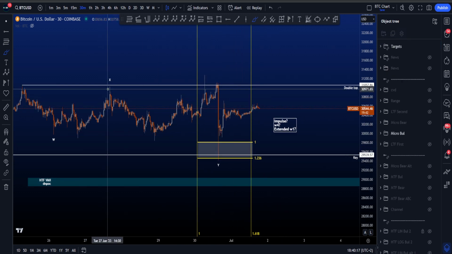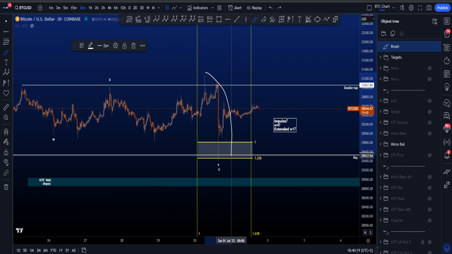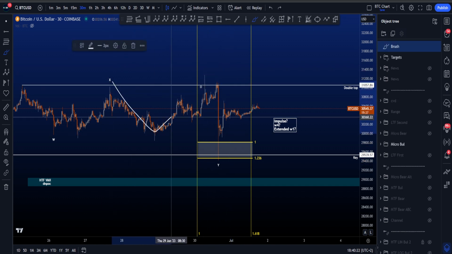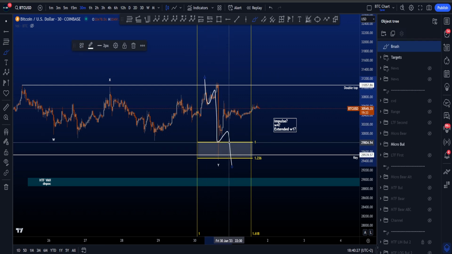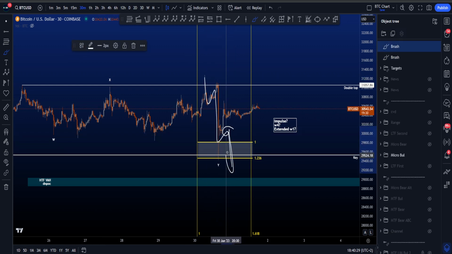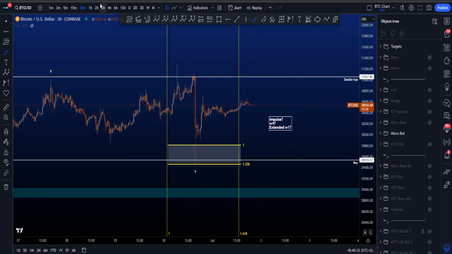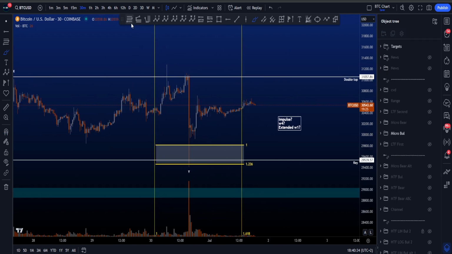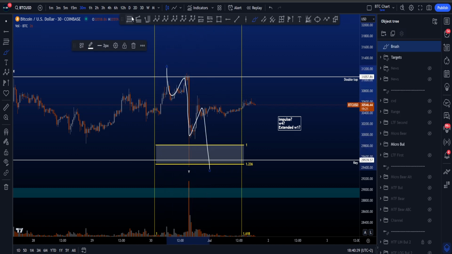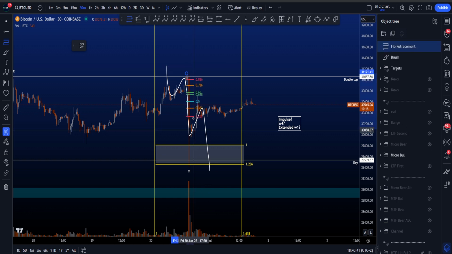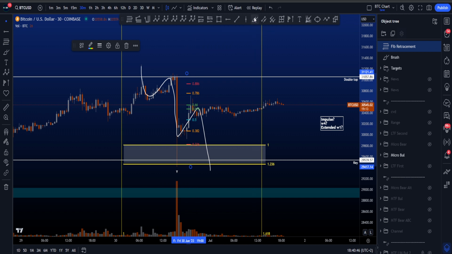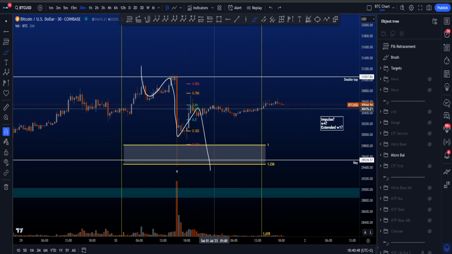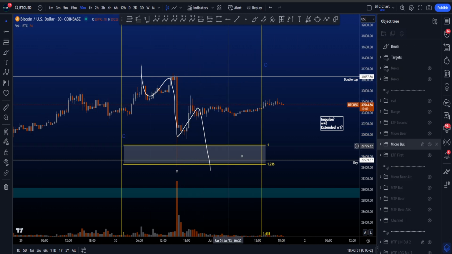However, this looks to be a WXY, mainly because if you want to see a wave C in an ABC expanding flat, you're looking for a 5-wave structure to the downside, but we never had a wave 4 and then another wave 5 to the downside. Because if we're looking for a 5th wave to the downside, first of all, if this is the high of a wave 2, in a 1, 2, 3, 4, 5, this wave 4 is not allowed to close candles above the 0.5, but as you can see, the blue 0.5 over here, we closed many candles above the 0.5,